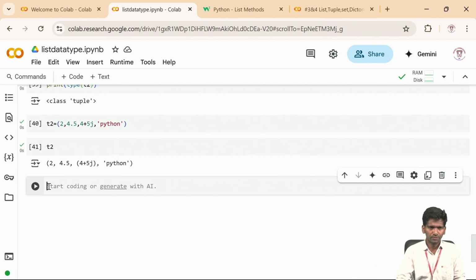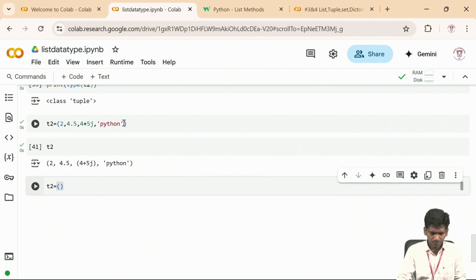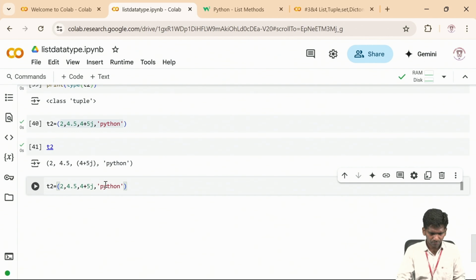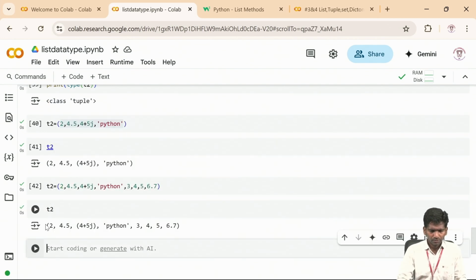I cannot modify them, so let me add these elements, 3, 4, 5, 6.7, and check it. Let me print it again. See, this is my tuple.